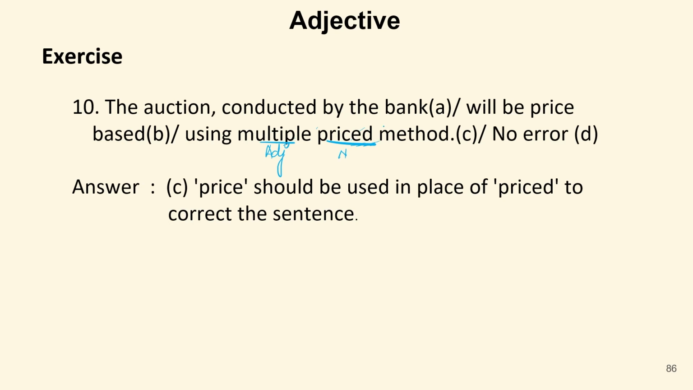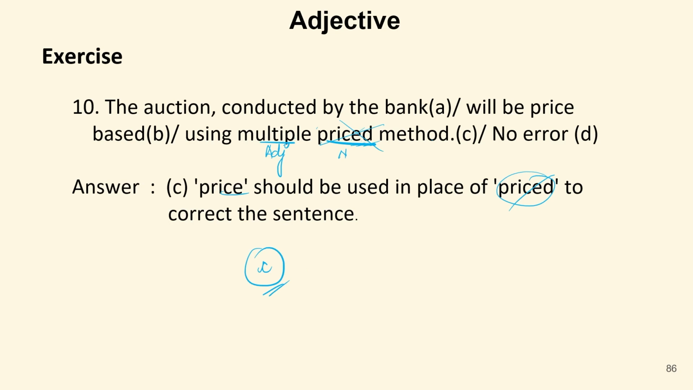Now this word priced is not suitable over here. It should be multiple price method, not multiple priced method. So priced should be replaced with price. That is correct. The auction conducted by the bank will be price based using multiple price method. So it is a kind of method. Method is also a noun. Price is also a noun, not priced. So here error is in part C. That means C part contains the error.